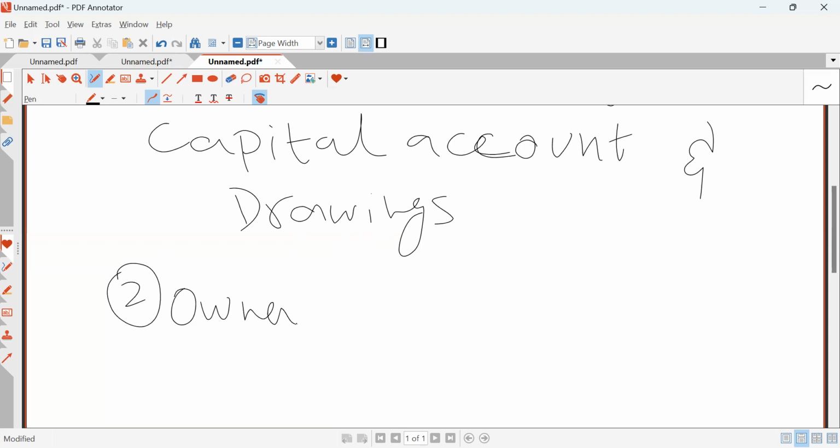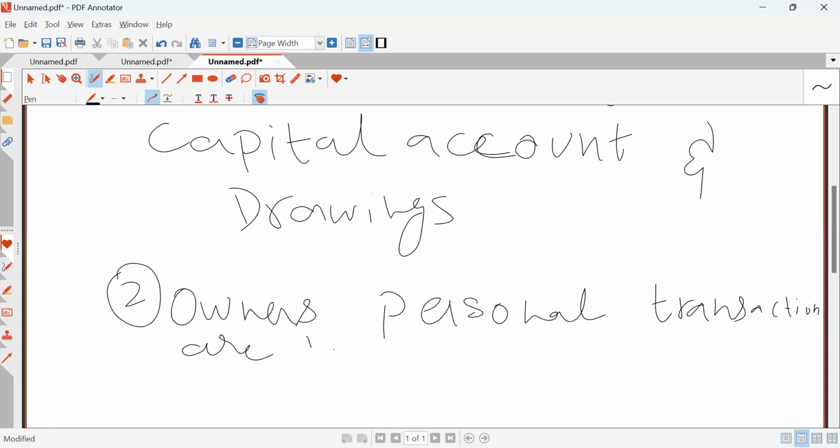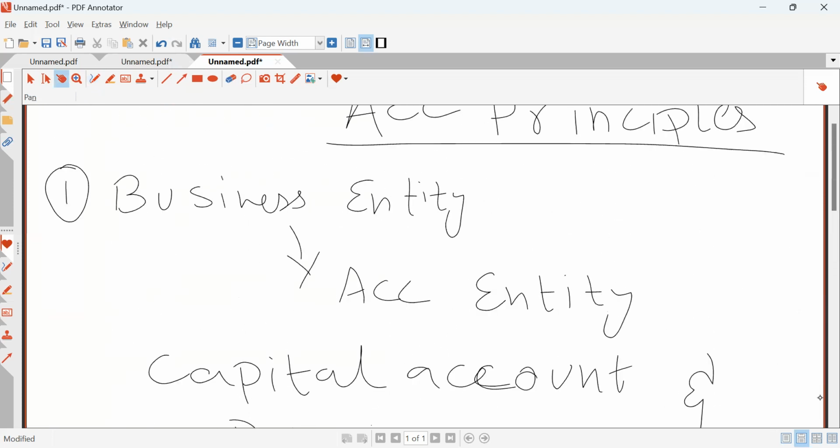Owner's personal transactions are not recorded in business books. So this is known as the business entity concept.